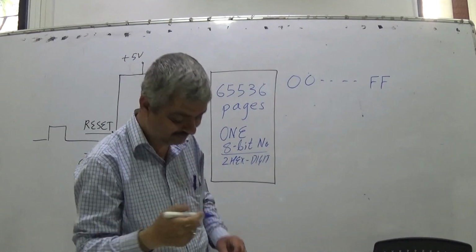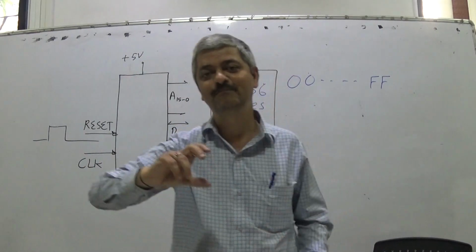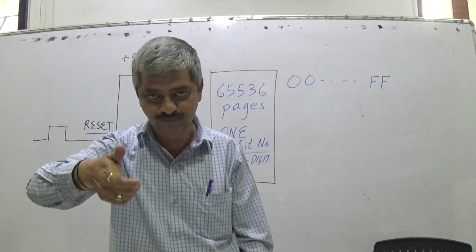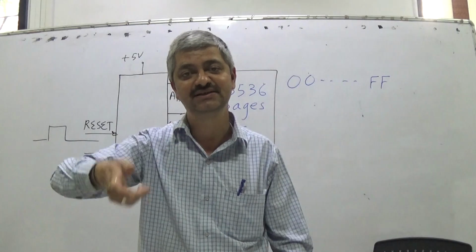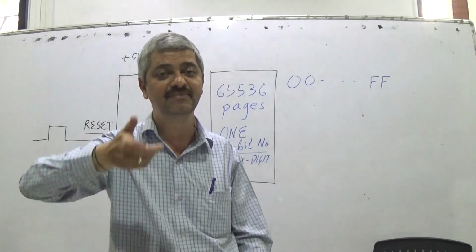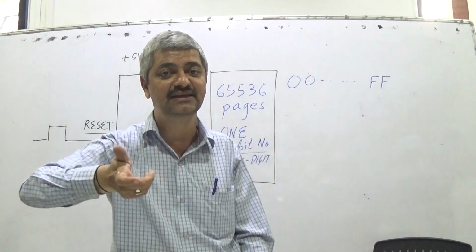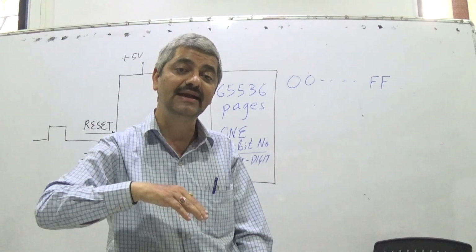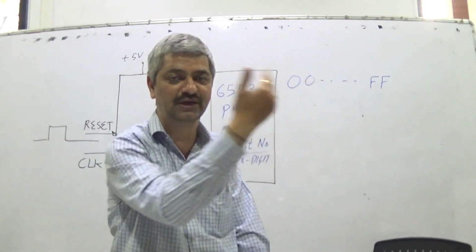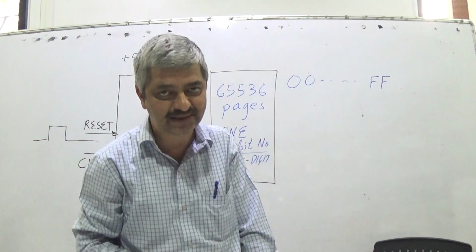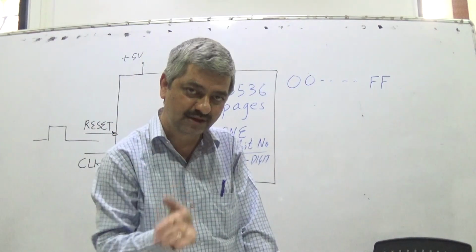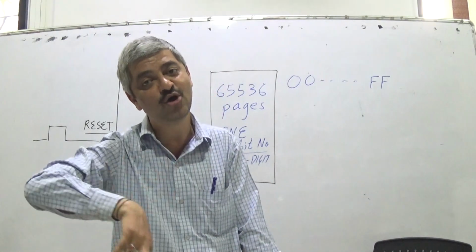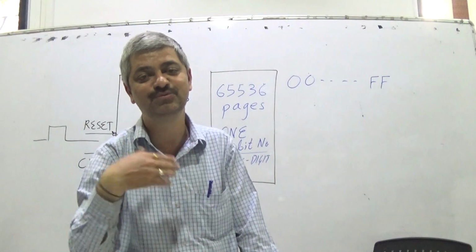What can I do? Number one, I can perform some computation inside, for which data is available inside. There are various registers, I had said: register A, accumulator, B, C, D, E, H, L. I can perform some computation. Or I can read some location externally again for some purpose. I can write something into some external location. I can change the flow of the program.